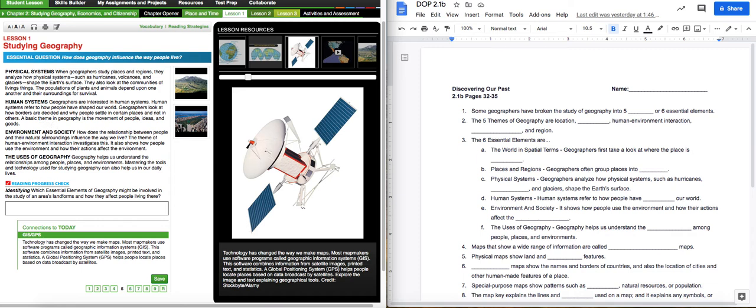It's ours to use. Number 5, the environment and society. How does the relationship between people and their natural surroundings influence the way of life, the way they live? The theme of human-environment interaction investigates this. Okay, so that's kind of going back to the theme, human-environment interaction, along with the essential of environment and society. It also shows how people use the environment, how their actions affect the environment. So you got your blank on that last word there, how we influence the environment. We have to be conscious of those things, and we'll see that from time to time.